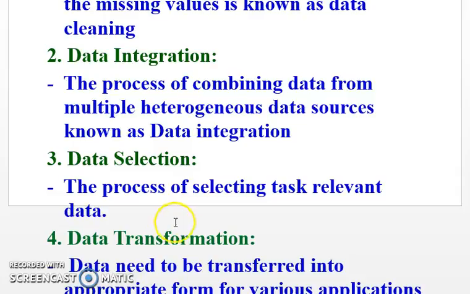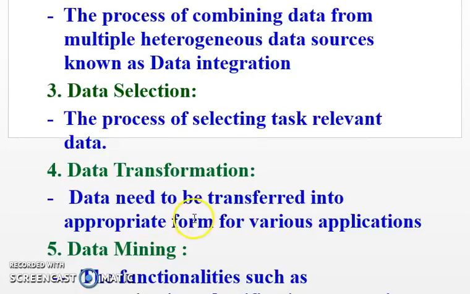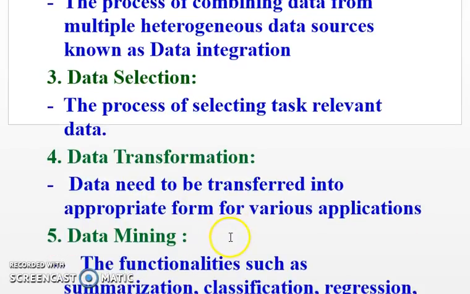That is data selection. Data transformation: all the data we selected is not suitable for mining. We need to transform the data into a suitable format depending on what kind of application we are using. This step is nothing but data transformation, transforming data into a useful format.